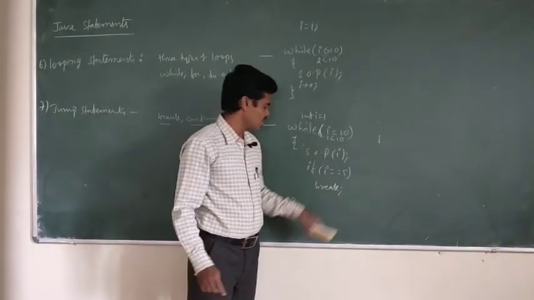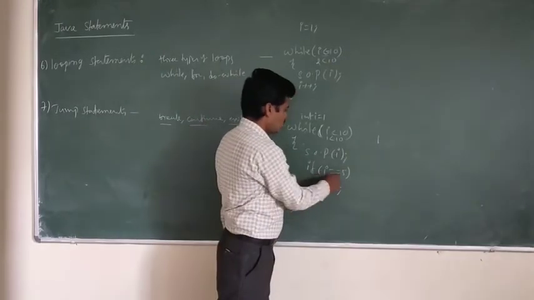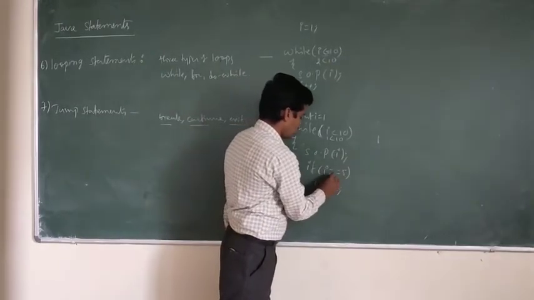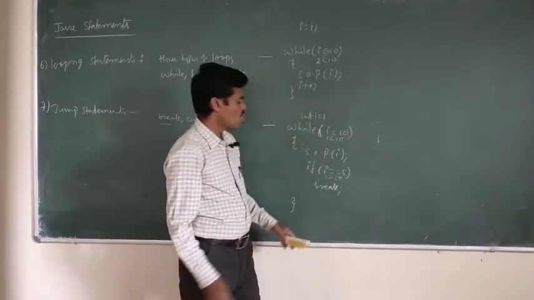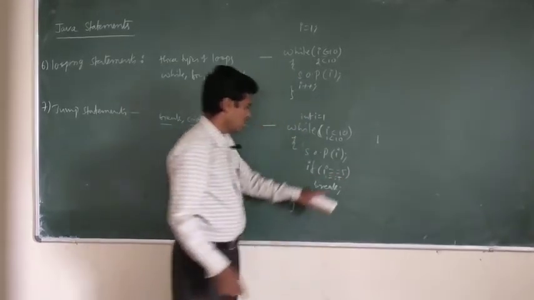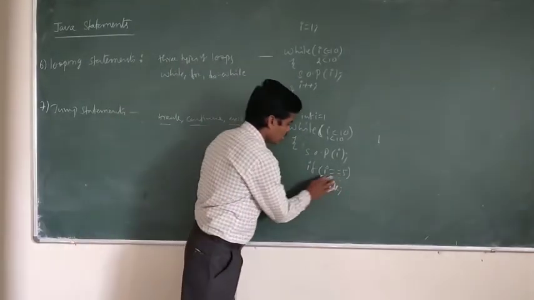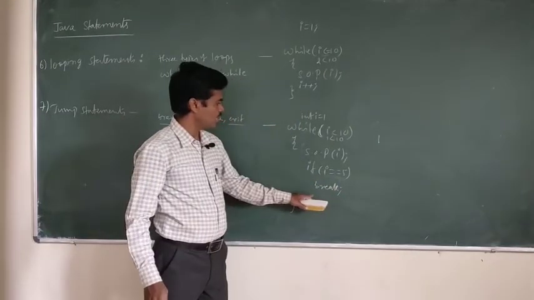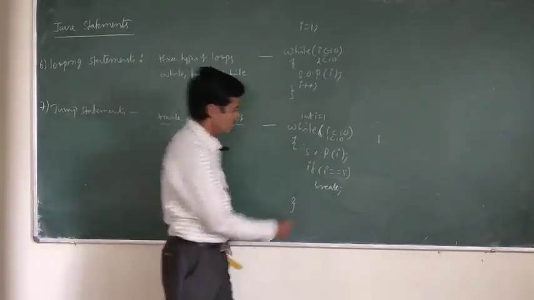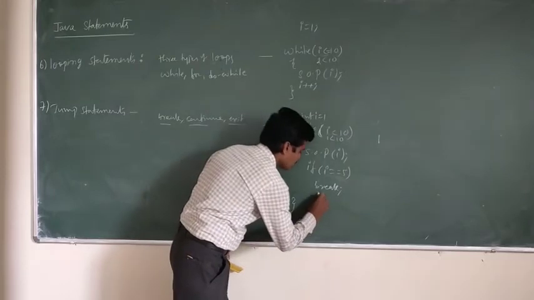Here you are using the if condition. Now check. So 1 is equal to 5. What is I value present? 1 is equal to 5. True or false? False. False means it will go to the next statement. So then again it will go to the while loop. So here you can write I++.